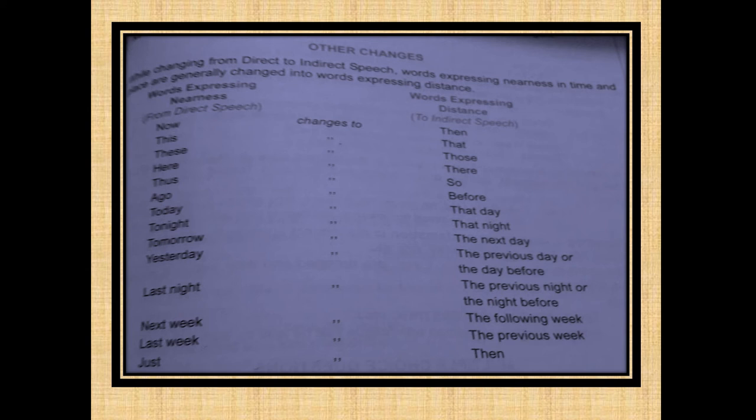Apart from these changes, there are many other changes which you come across while you are solving the exercise. So you have to prepare a list on your own of the changes which you observe and find while solving the exercise, right? So you have to list them, and accordingly memorize them.